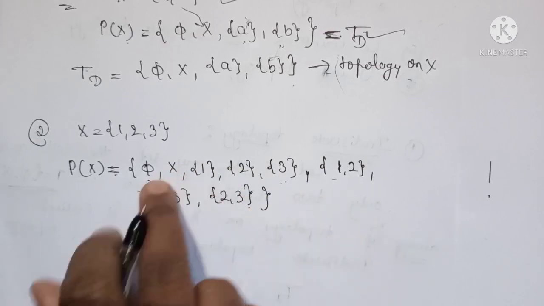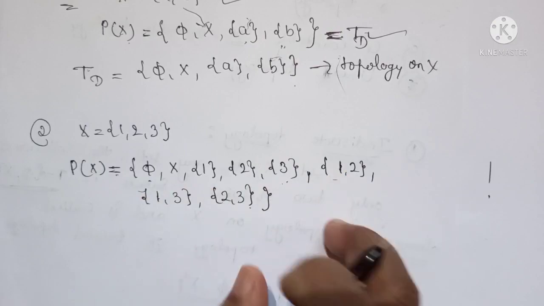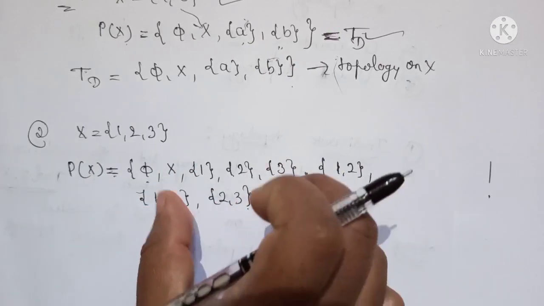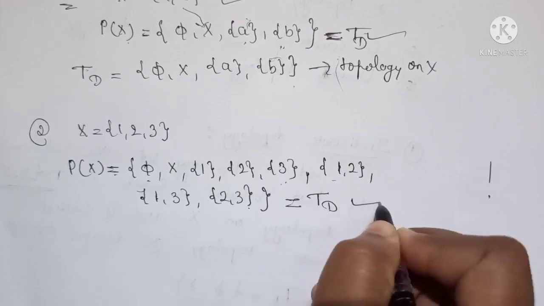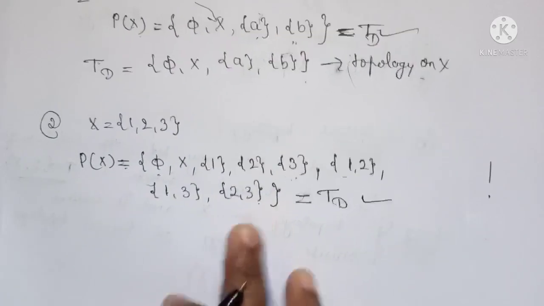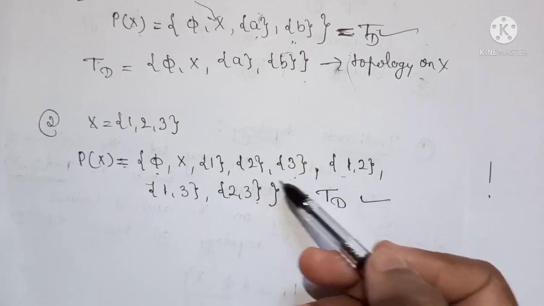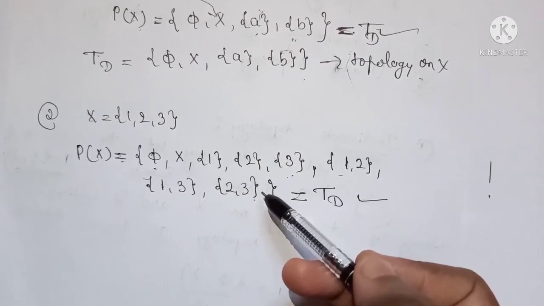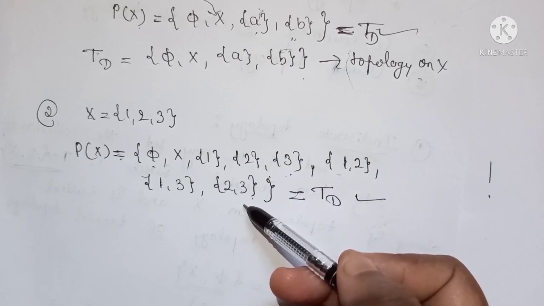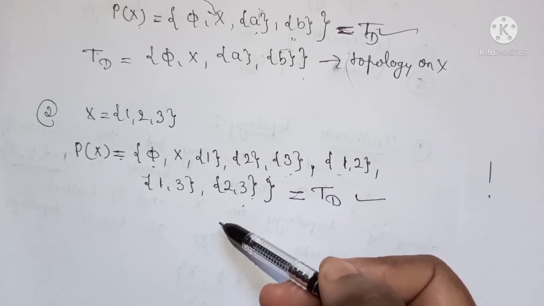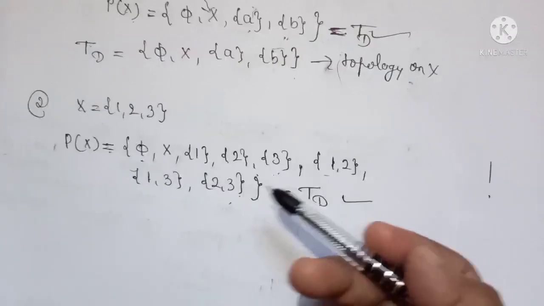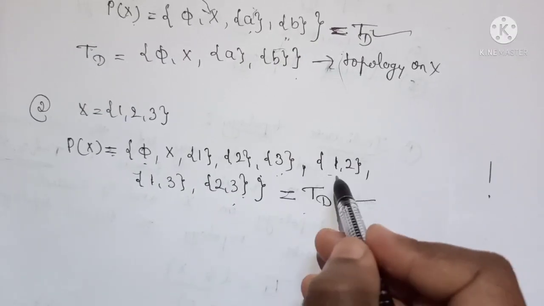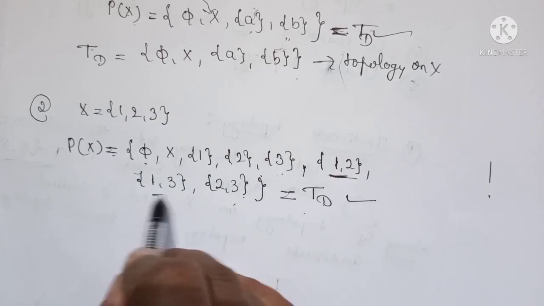So therefore it has 8 subsets, and this collection of all the subsets forms a topology and is called the discrete topology, because you can see that the intersection of any two subsets is again a subset in the topology T. For example, I will consider {1, 2} and {1, 3}.